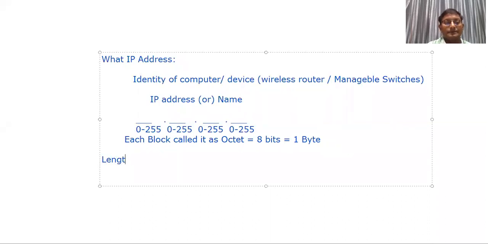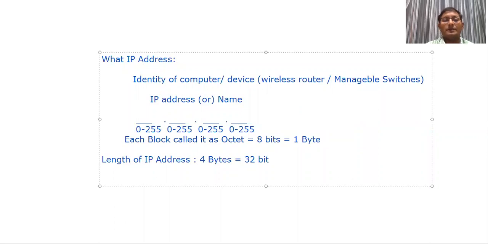Length of IP address? 4 bytes. The length of an IP address is 4 bytes. We can say bytes, but we need to always speak in bits. That's the reason we can call it 32 bit. Normally with an operating system we also say 32 bit operating system, 64 bit operating system like that. So the length of the IP address is 32 bit.